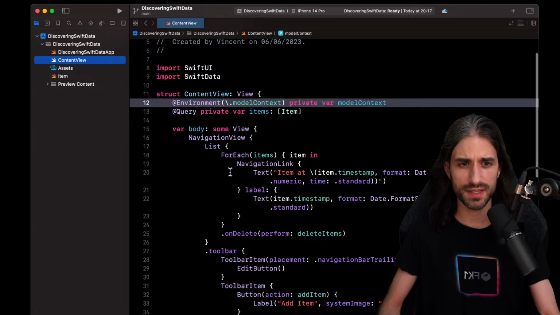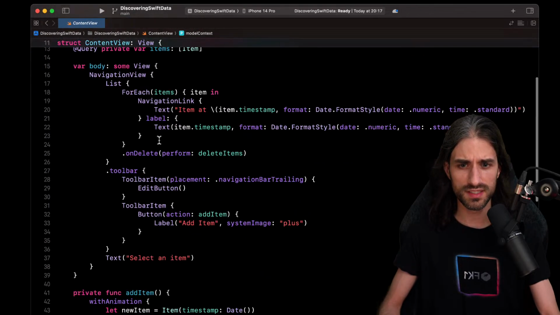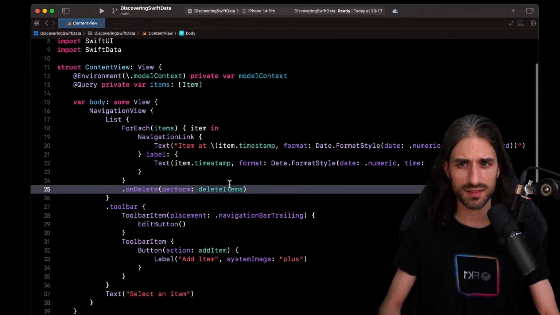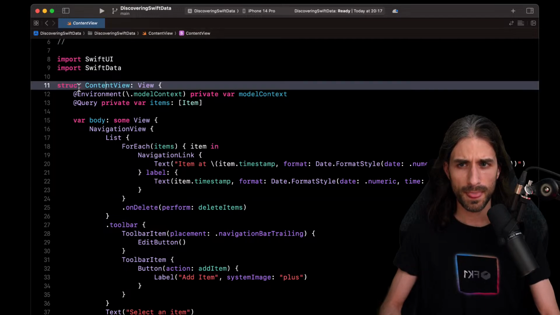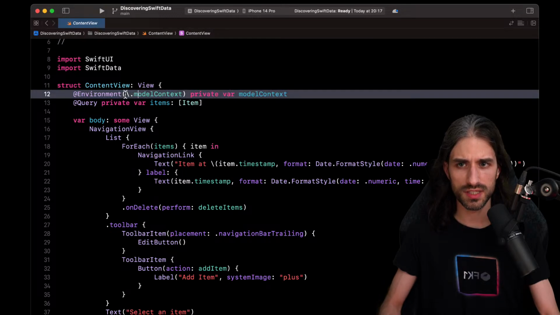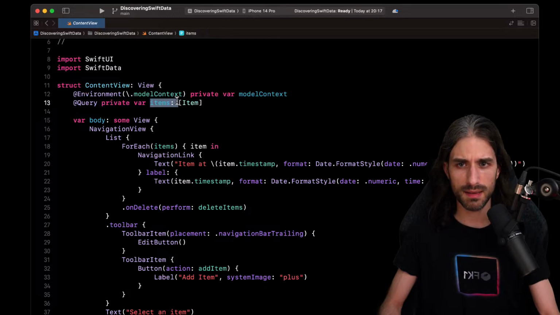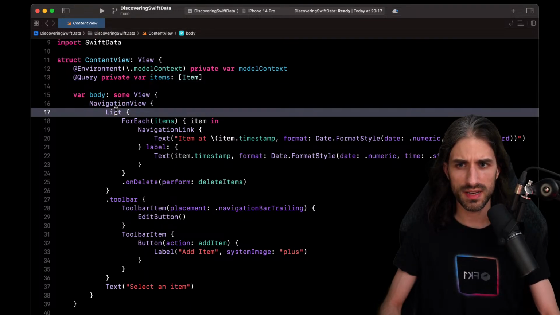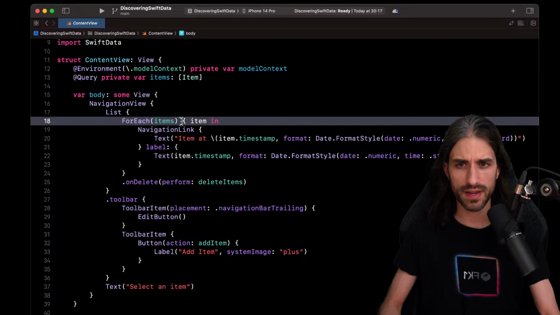And finally, the ContentView. This is where we have a bit more things than when we just create a standard app, because with a standard app, I think we just have an image with an SF Symbol and Hello World. Here we have a bit more. So let's see. We have the ContentView. It gets the model context from the environment using this key path right here. And it has an array of items that it gets from the model context using the @Query right here, okay? Then a NavigationView, a List that iterates over the array of items.